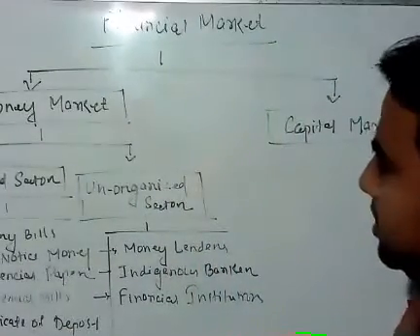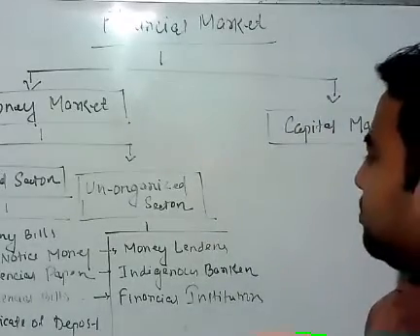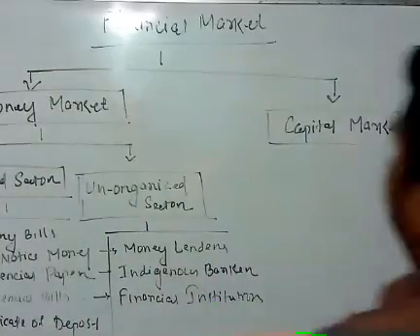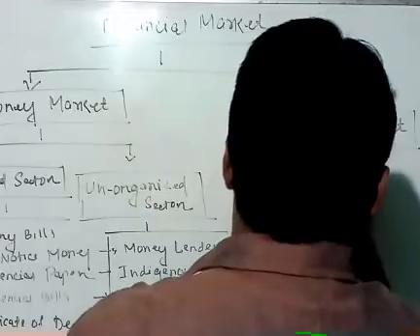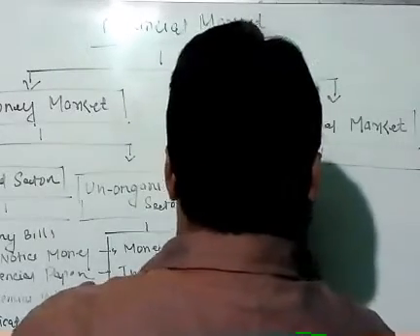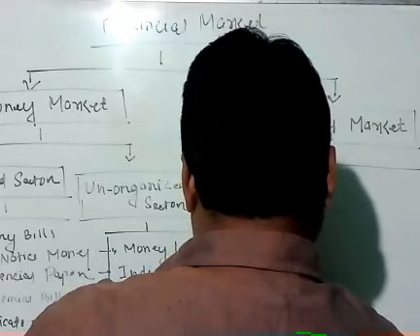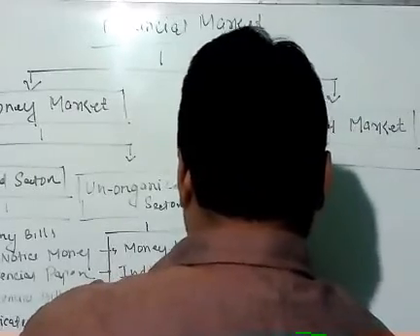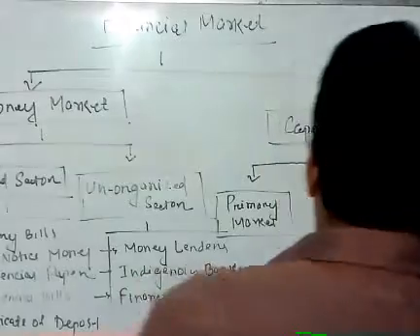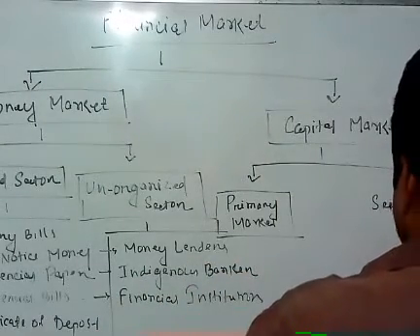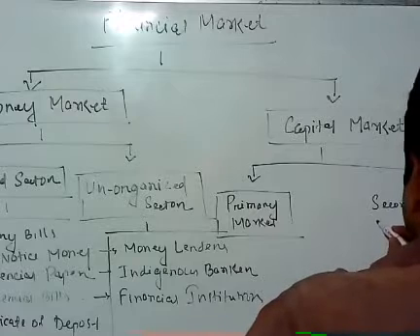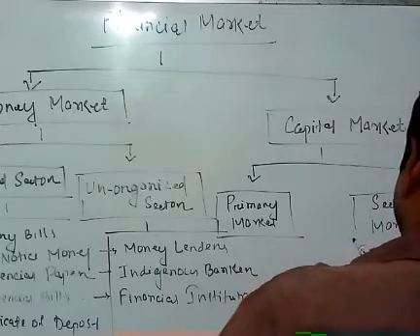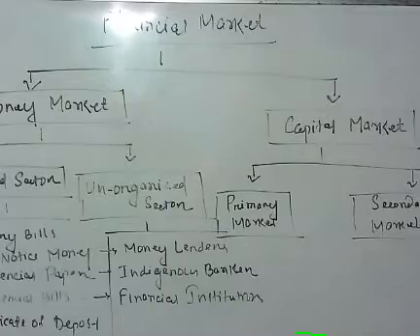Now, the unorganized sector, some examples are money lenders, indigenous bankers, financial institutions, and then capital market.